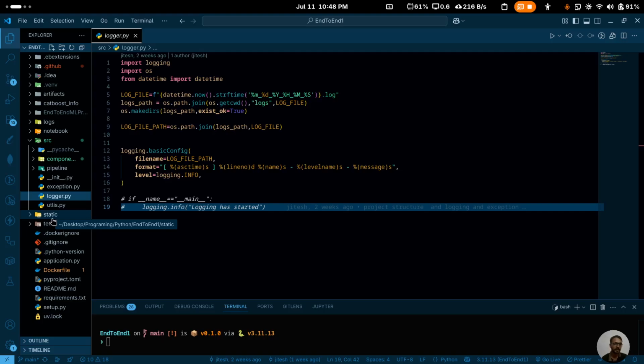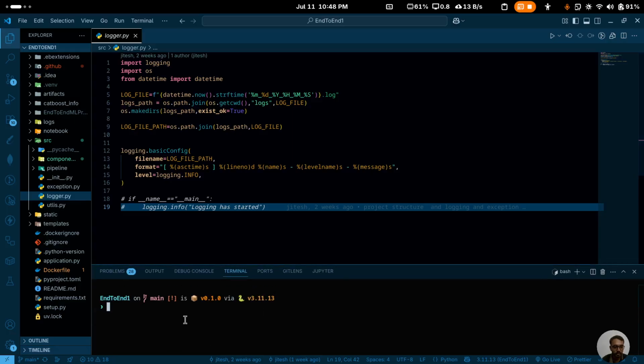Let's run the project first, and let's see how it is performing. Let me go through the project. First of all, we are in the terminal. Let me activate our virtual environment with source .venv.